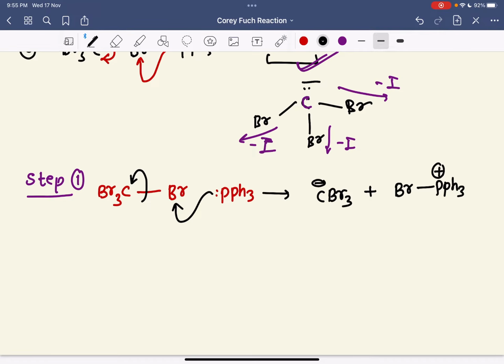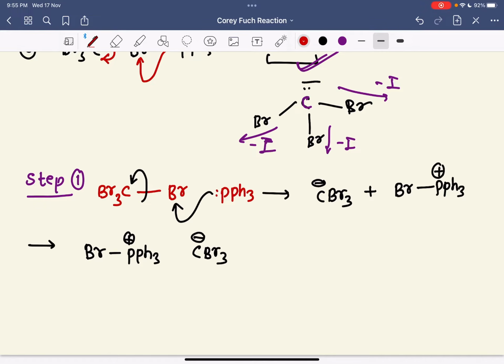Now what happened? See what will happen. We still have the phosphorus with a positive charge, and you know that this phosphorus works as an electrophilic position, so this CBr3 minus will attack on this phosphorus. Let me show it here in the phrase. Here we have Br PPh3 plus, and we have CBr3 minus.